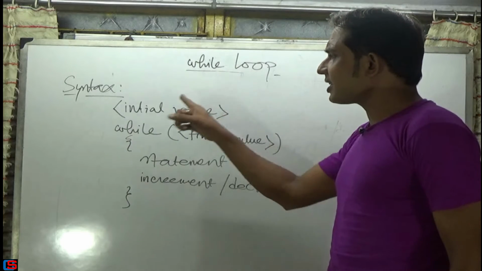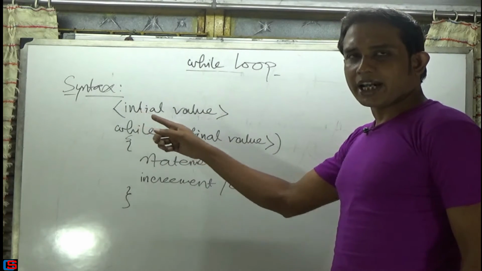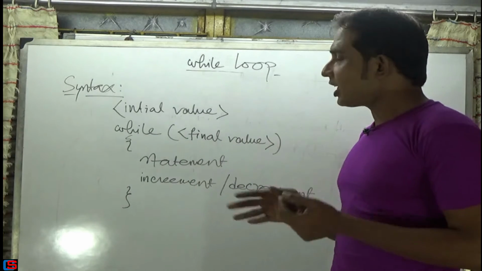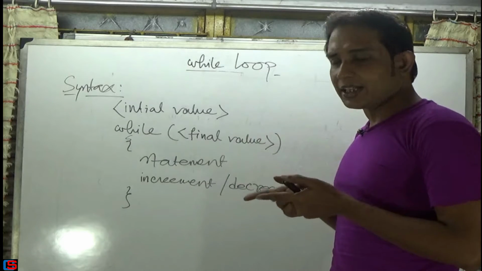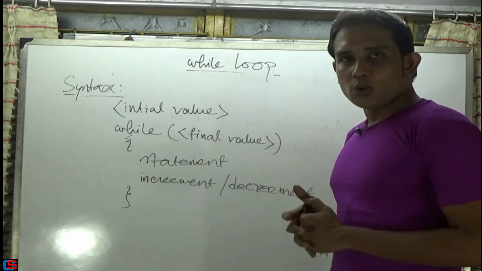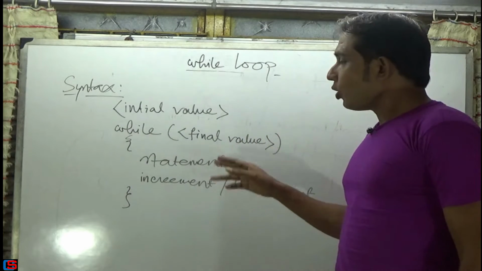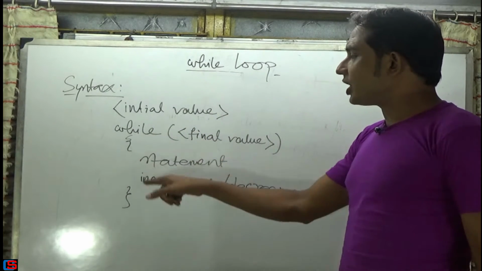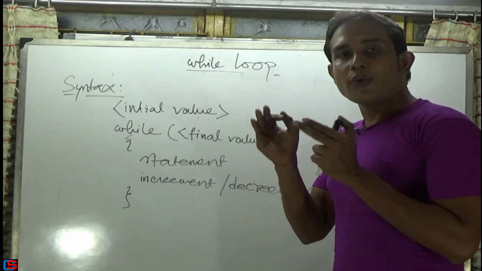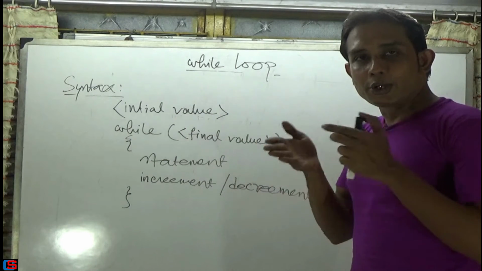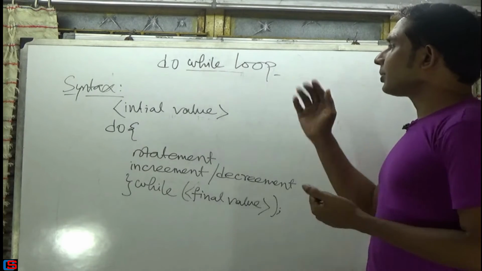And as in the syntax, I am just using the angular brackets. It means that you have to write the original value. So in the program, whenever we are going to write this while loop, we never use these angular brackets. Okay, we only use the brackets and the braces. The angular brackets mean that in the syntax you have to write the original value when you implement this syntax in the program.